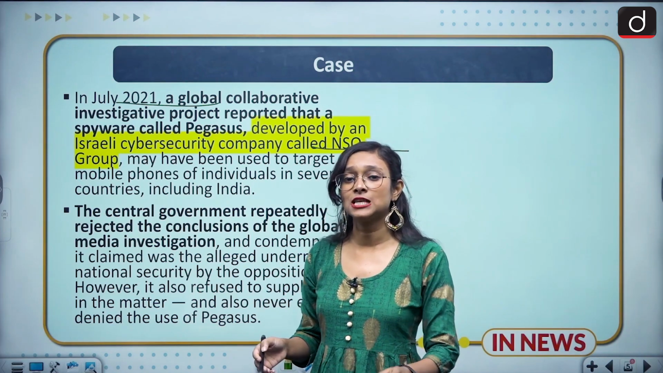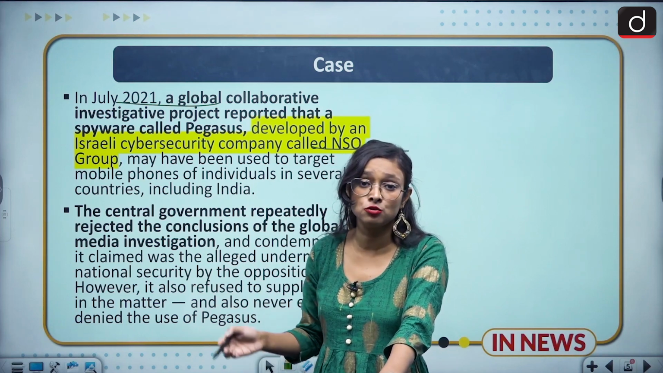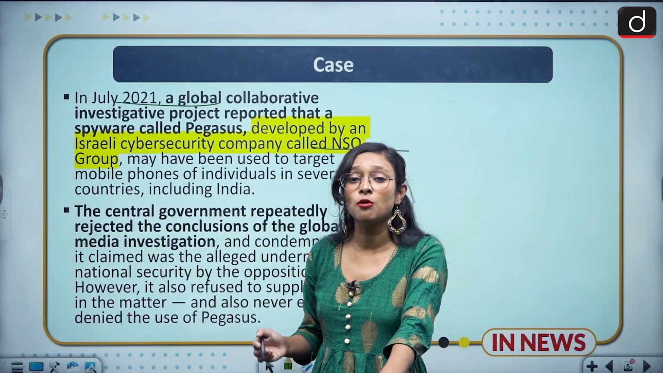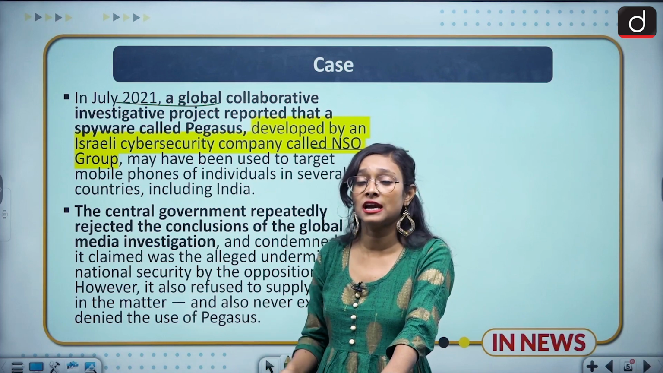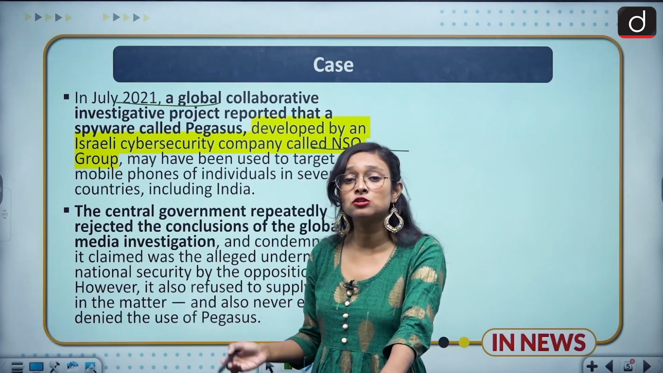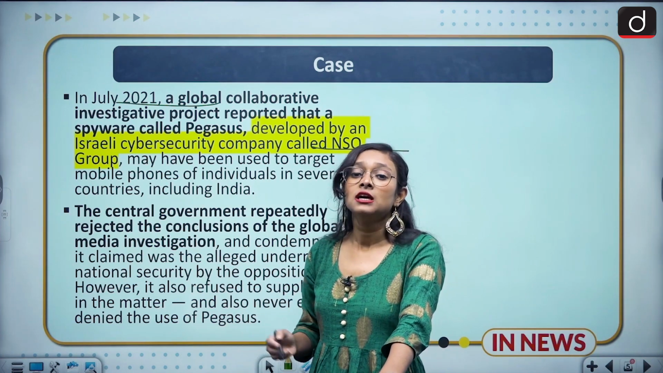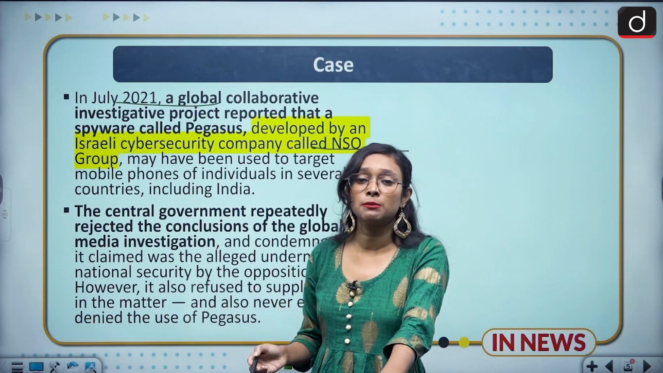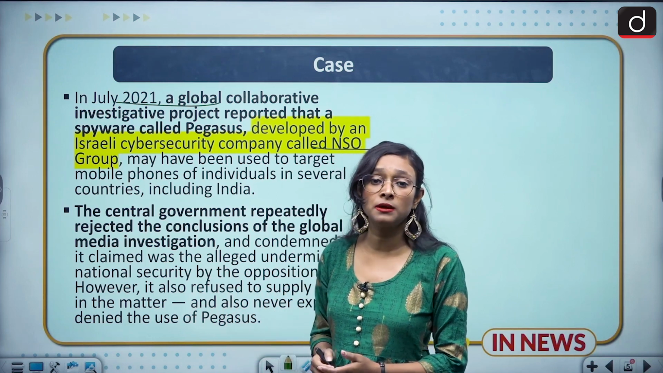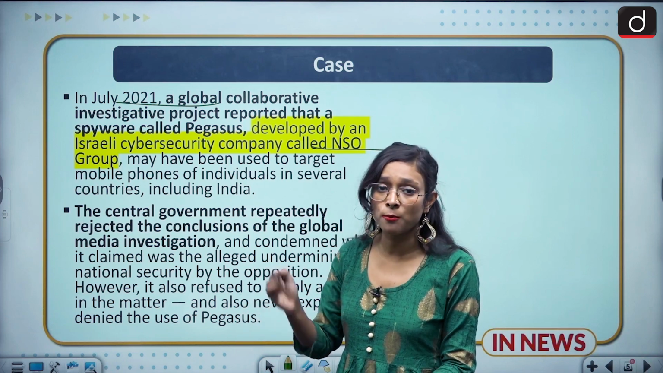This kind of thing has been made by Israel, and it was alleged at that time that the government of India is using this spyware to know about the political parties, especially the opposition leaders, and what they are doing on their mobile phones. It means that they are checking their private things. They are also checking in which arena they are politically active. In that way they alleged that the government of India, and especially the BJP government, is using this kind of spyware and attacking the phones of opposition leaders.